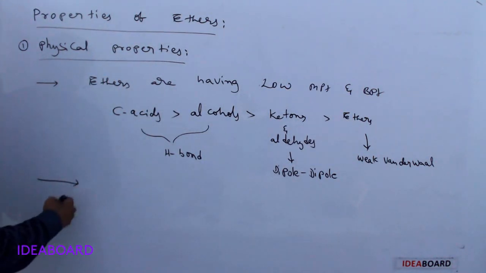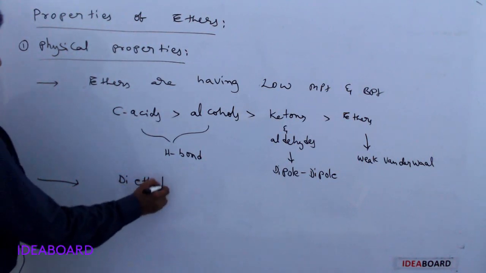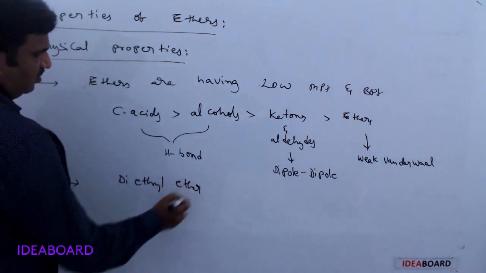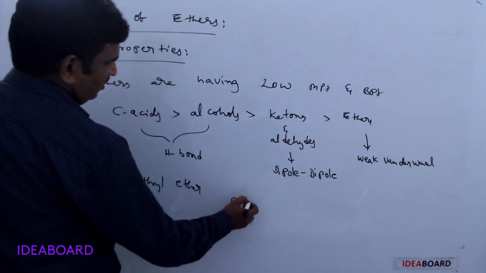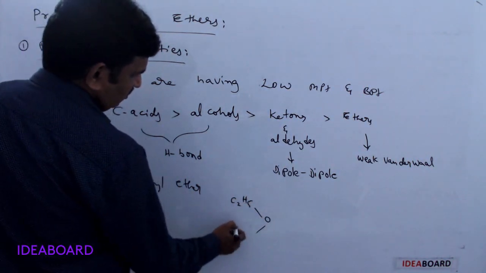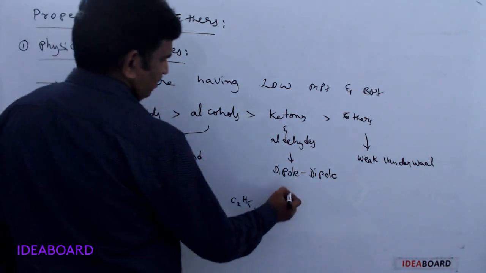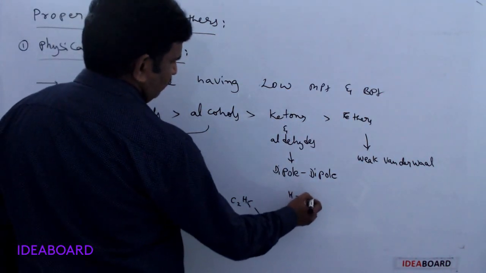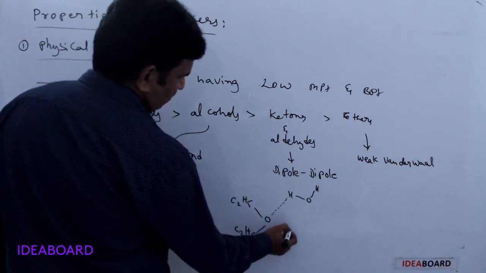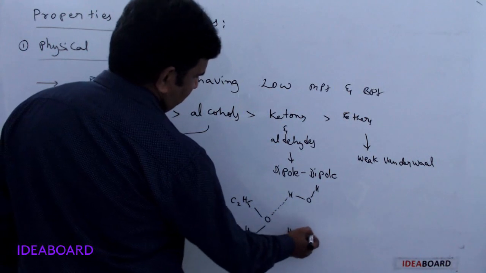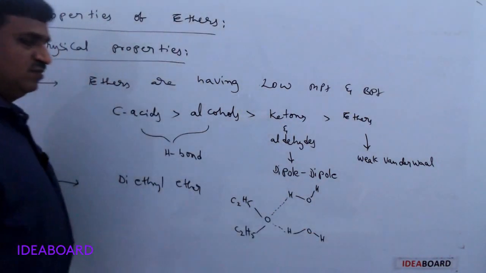Next, diethyl ether. Diethyl ether is C2H5 O C2H5. Suppose this is the structure, and here this is a water molecule, H-OH, and this is a hydrogen bond, and here it is another hydrogen bond.